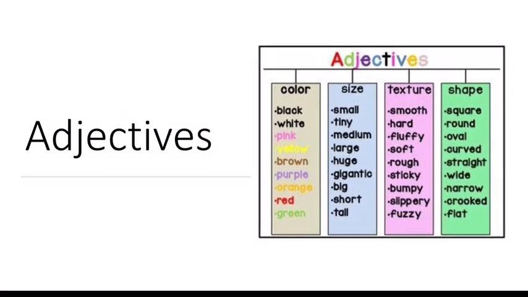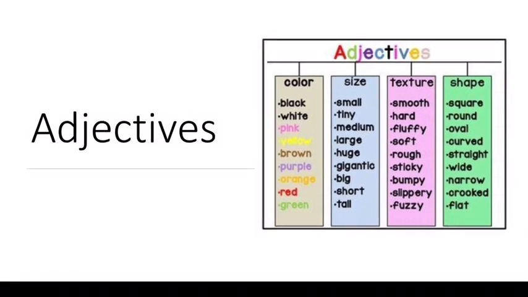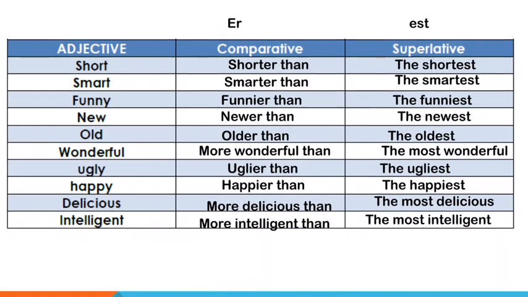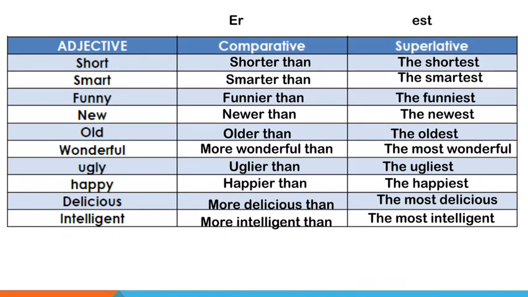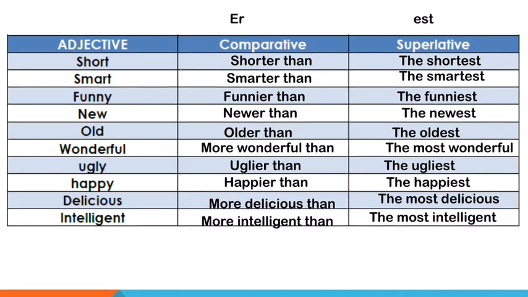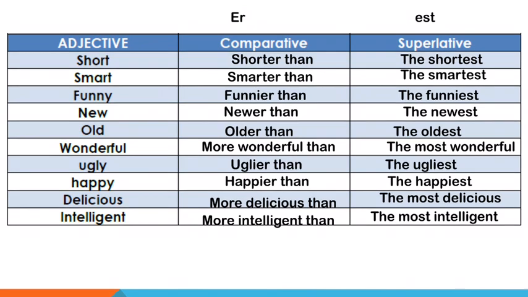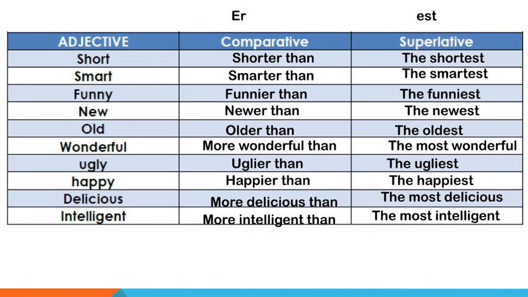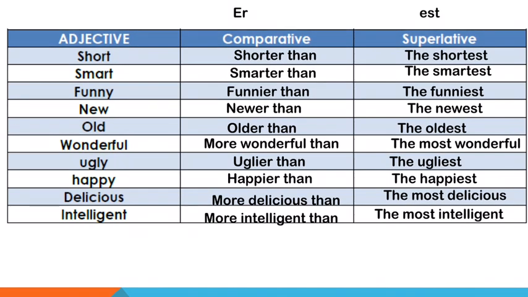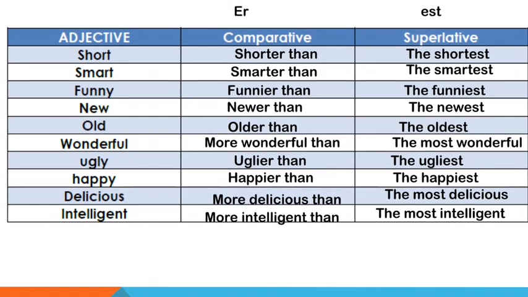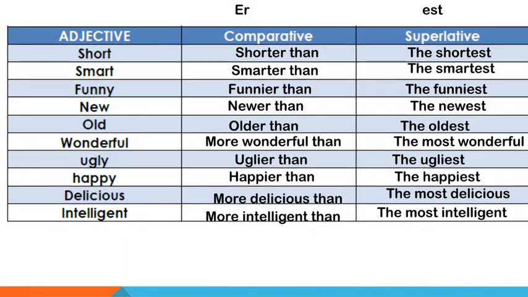Now, adjectives can compare two or more nouns. For those, you will need comparatives and superlatives. Comparatives we use for comparing two things, and superlatives for three or more. If the adjective is short, you only have to add ER for comparative and EST for superlatives.